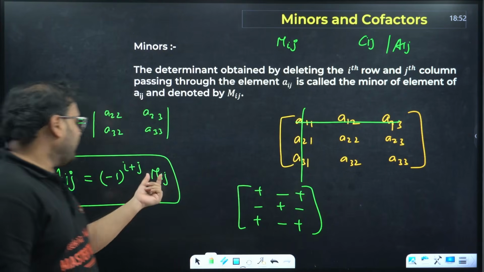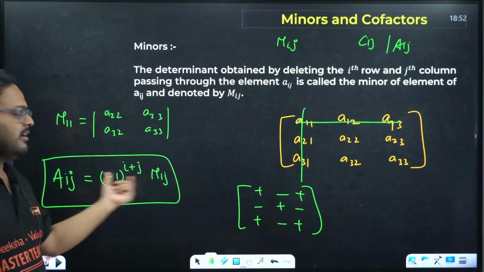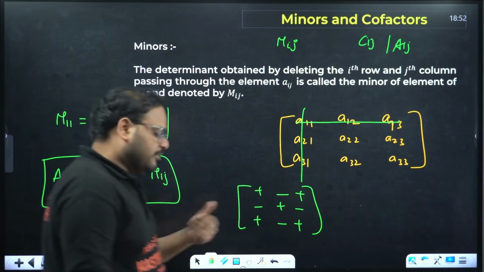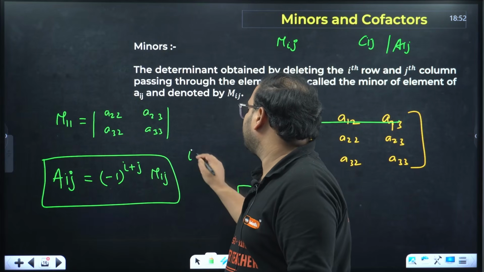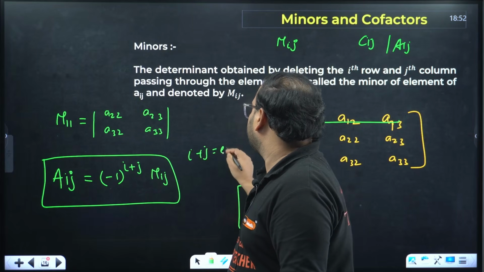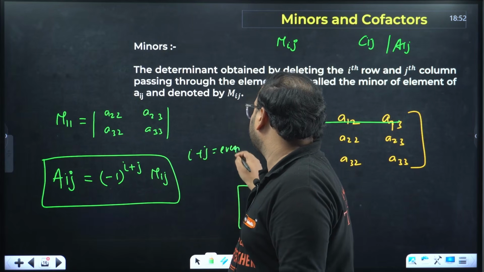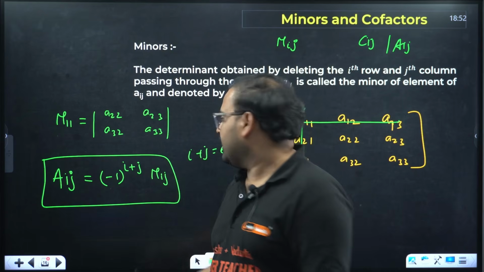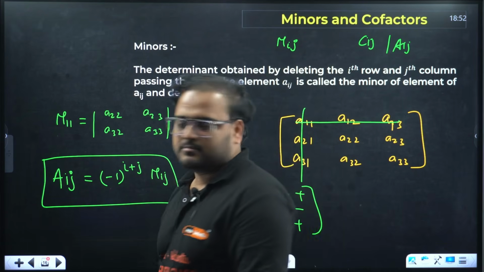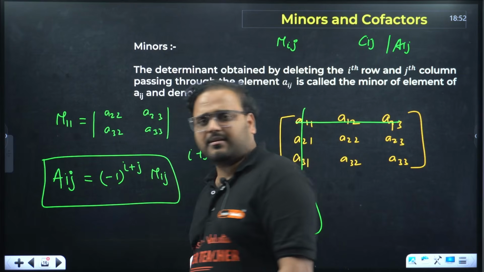Okay. So if Mij is positive and i plus j was even, it will be same sign. What's the meaning of plus? Let's say if i plus j is even, and Mij value is negative, then will I write plus sign over here? No.